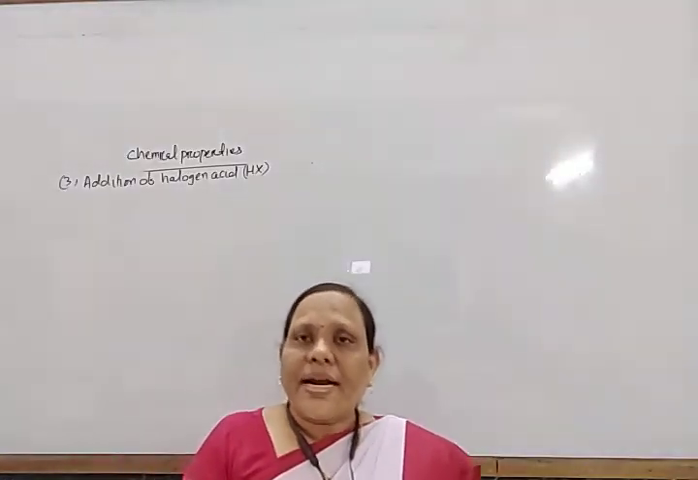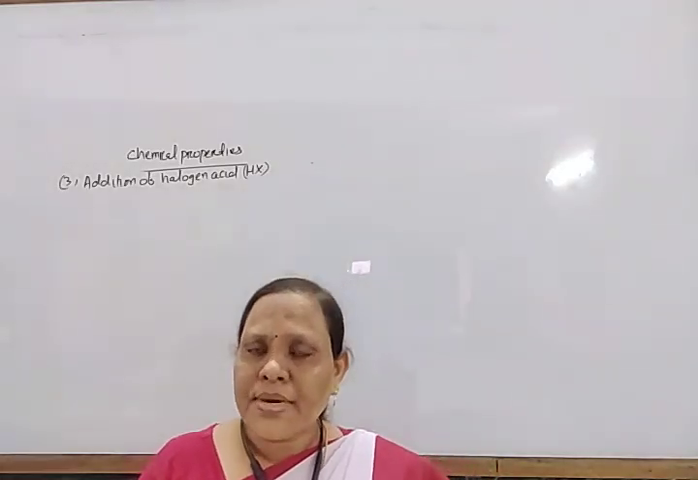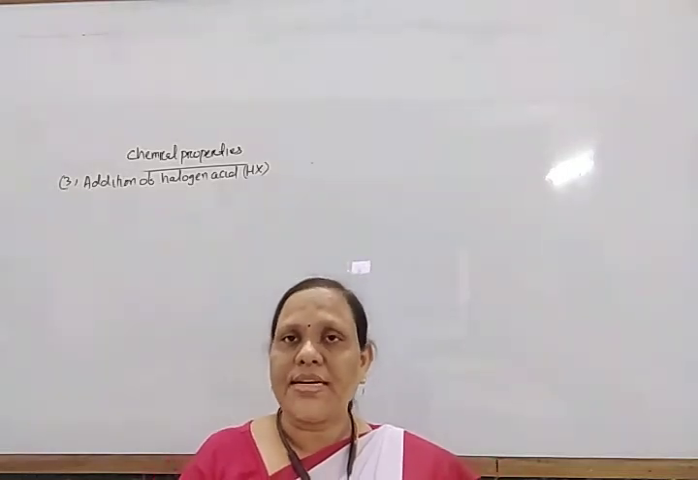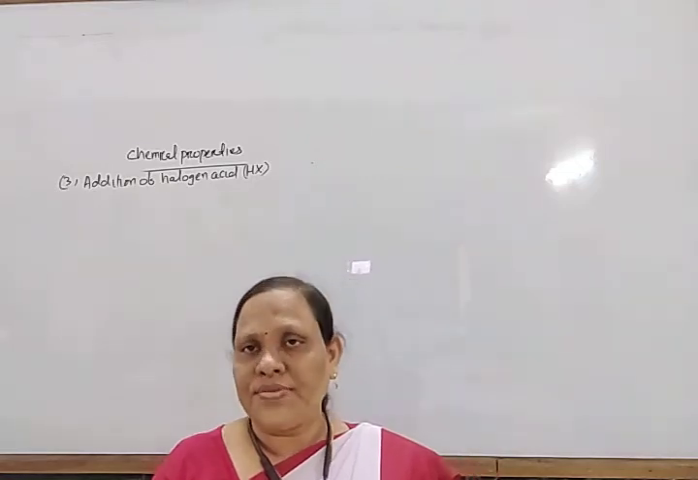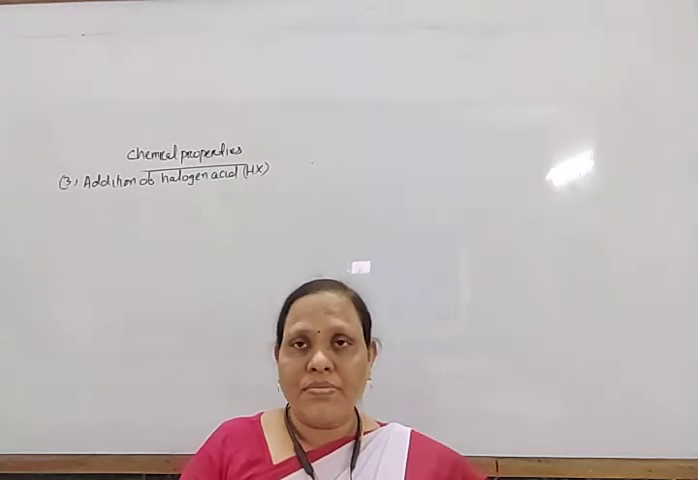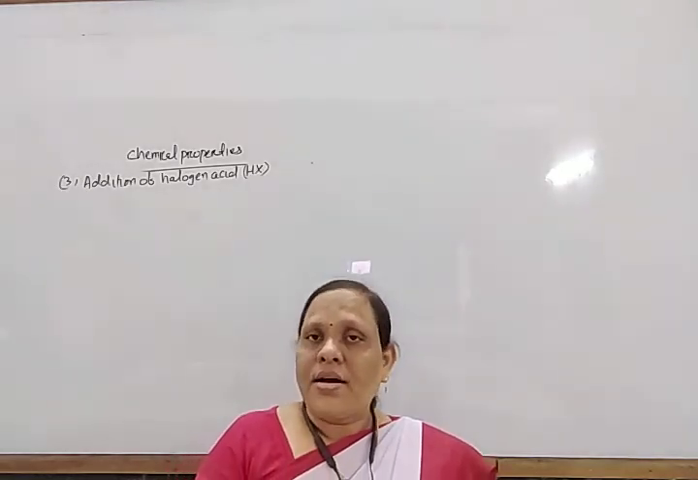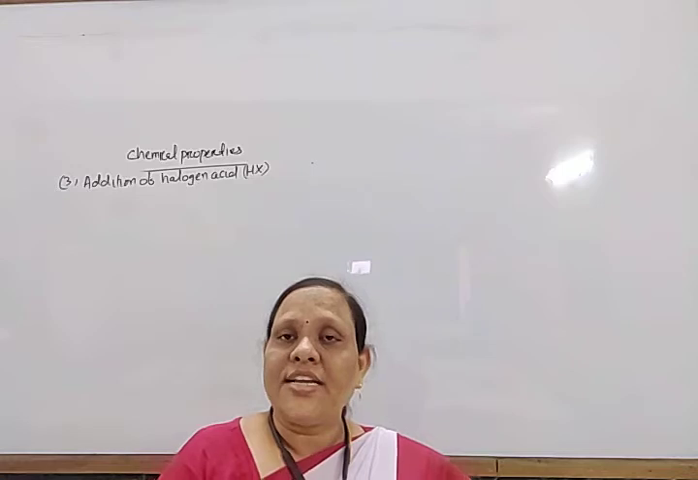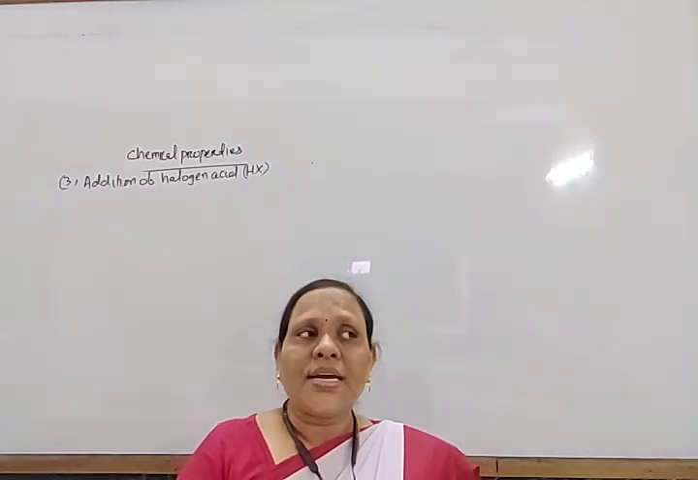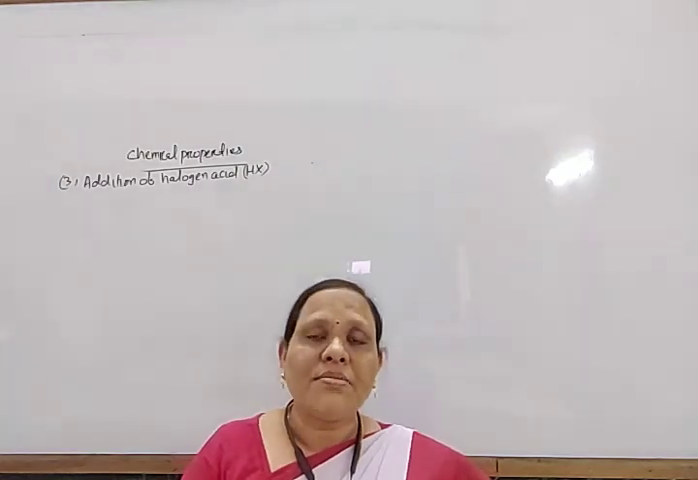But if addition of HBr takes place, not HCl or HI, but HBr, in presence of an organic peroxide such as benzoyl peroxide, then this Markovnikov's rule is reversed. That means the negative part will go to that carbon of the double bond which contains more number of hydrogen, and this effect is known as the peroxide effect, or Kharasch effect. So this is according to anti-Markovnikov's rule.